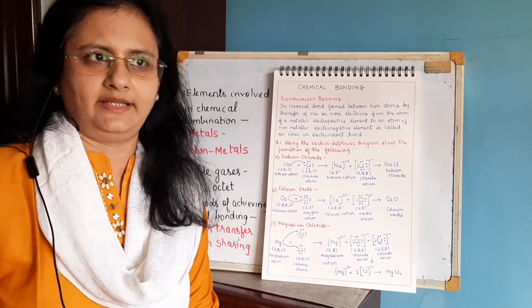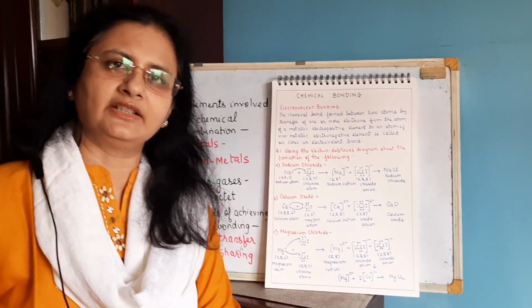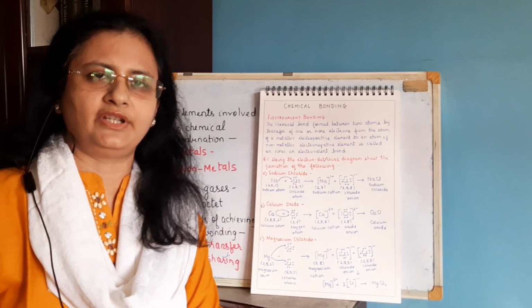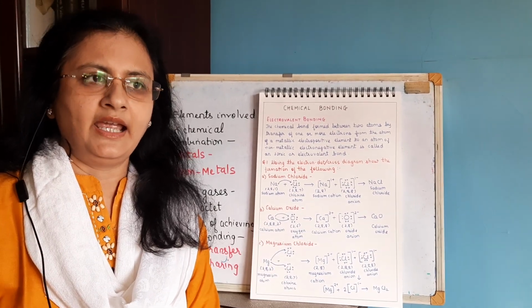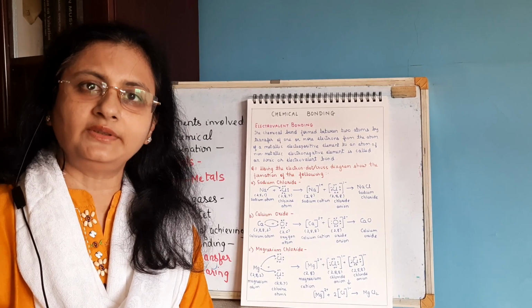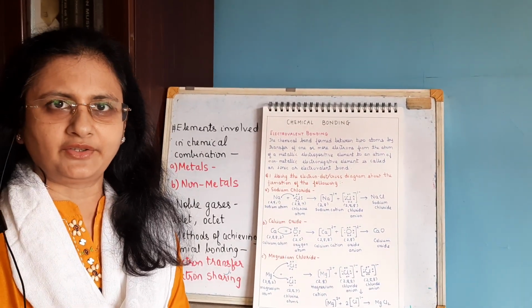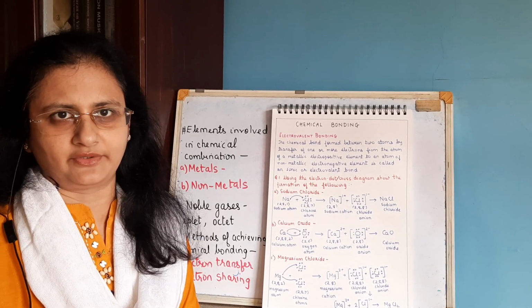So all these elements, whether a metal or a non-metal, are going to try and achieve the stable electronic configuration of the nearest noble gas. And how do they achieve this? They will achieve this either by the transfer of electrons or by the sharing of electrons.